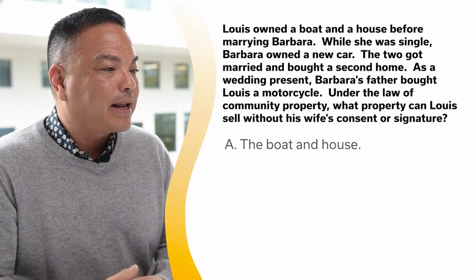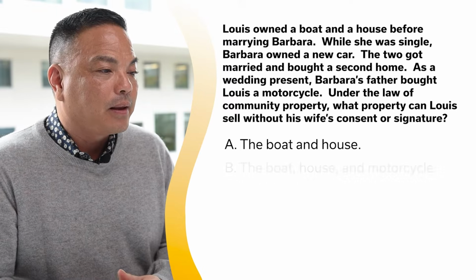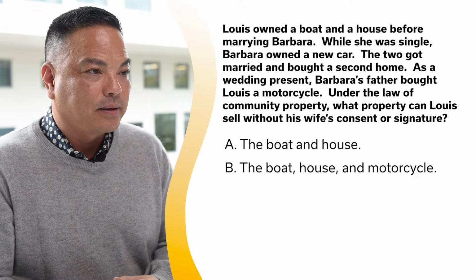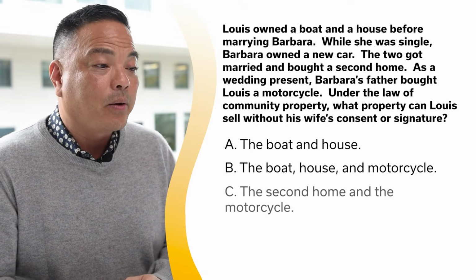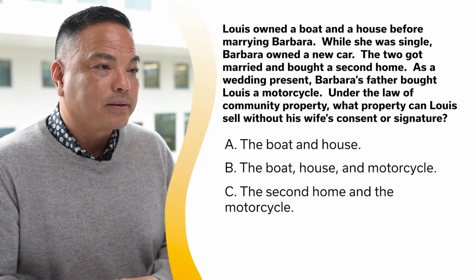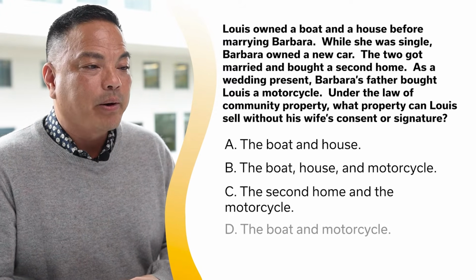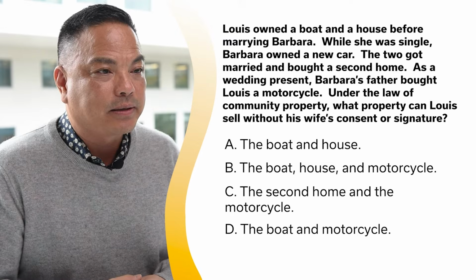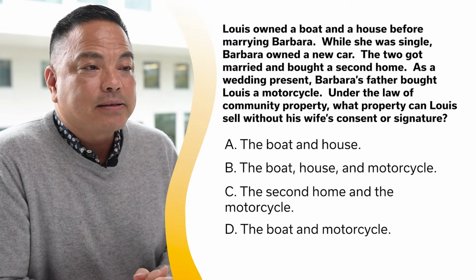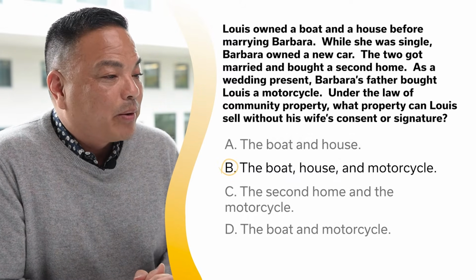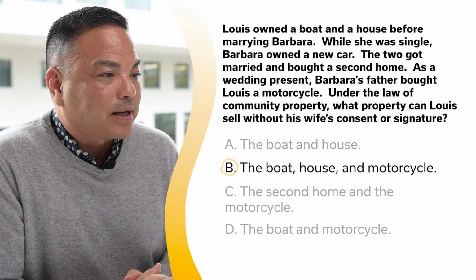A, the boat and house. B, the boat, house, and motorcycle. C, the second home and the motorcycle. D, the boat and motorcycle. And the answer is B as in boy, the boat, house, and motorcycle.